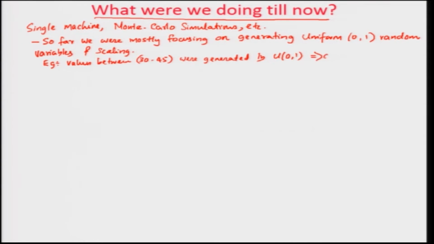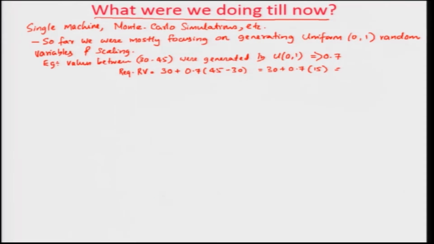Let us say you got a value of 0.7. Then what we would end up doing is this: the required random variable equals 30 plus 0.7 times (45 minus 30), or 30 plus 0.7 times 15, which will give you the random variable that you want.